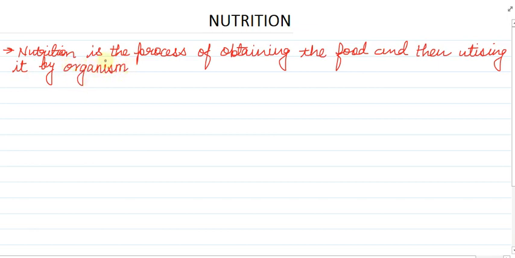For example, how we get our food is called nutrition. Means how we are obtaining the food is known as nutrition. And after we have obtained the food, then how we are utilizing this food, how you are going to utilize this food, and why you will utilize that food.